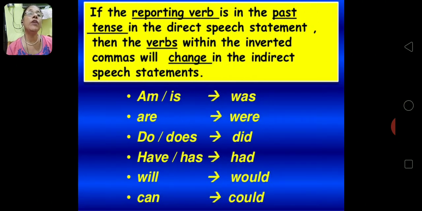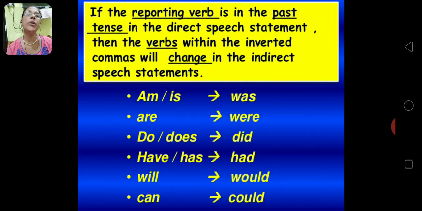If the reporting verb is in past tense in the indirect speech statement, then the verbs within the inverted commas will change in the indirect speech like that. You see over here, am, is will become was, are will become were, do, does will become did, have or has will become had, will become would, can will become could.